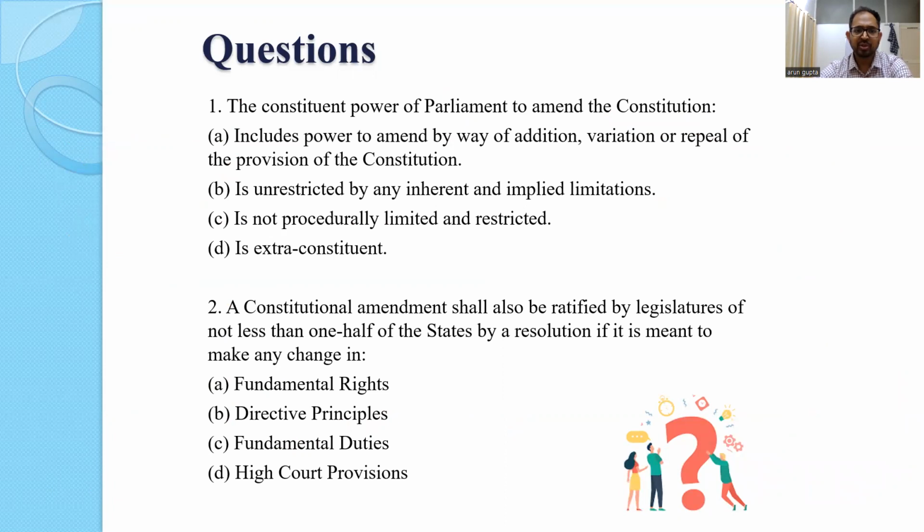These are 2 questions. Let's look into them. The constituent power of parliament to amend the constitution: A, includes power to amend by way of addition, variation, or repeal of the provisions of the constitution; is unrestricted by any inherent and implied limitation. So this point says that the constitution amending power of the parliament is unrestricted. So no, it is not so. Is it not procedurally limited and restricted? Yes, it is limited and restricted, right? Is it extra-constitutional? No, it is under Article 368 of the Constitution itself. So option A is correct. I am just trying to explain this answer because it is a little difficult to understand at your stage maybe.